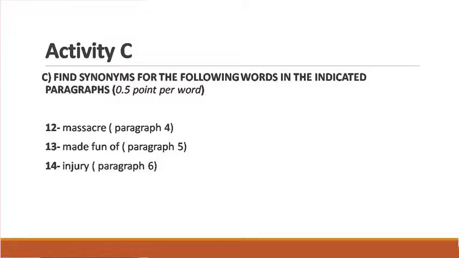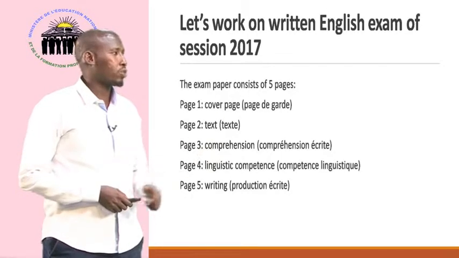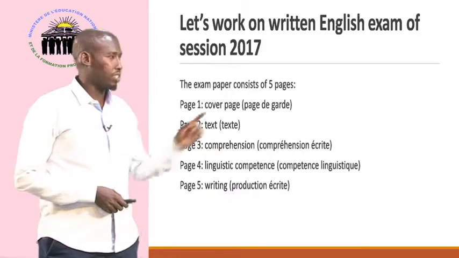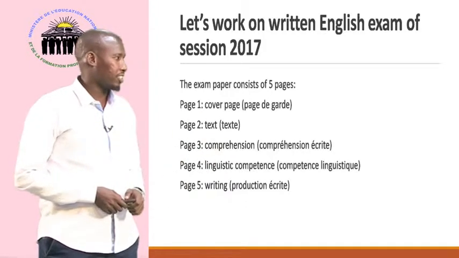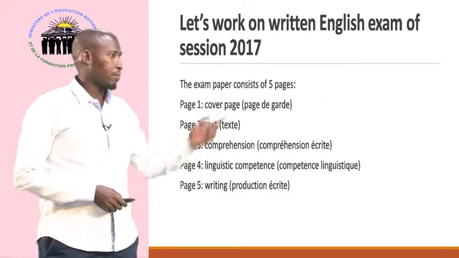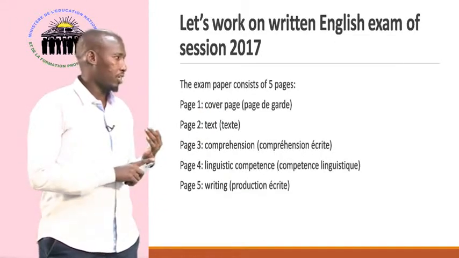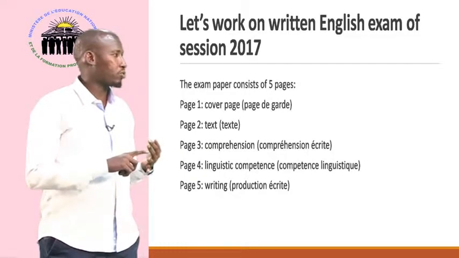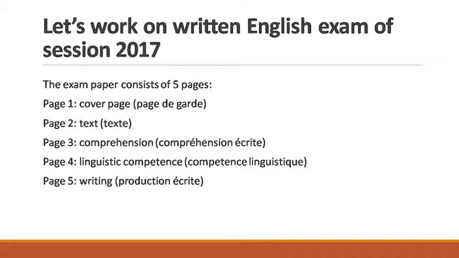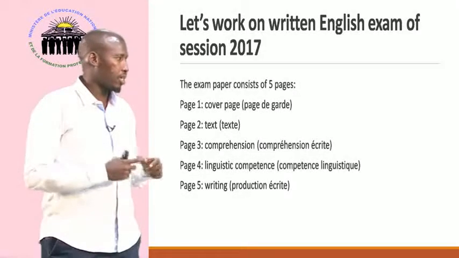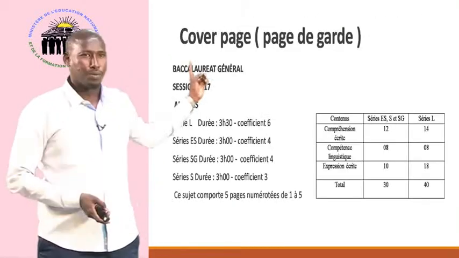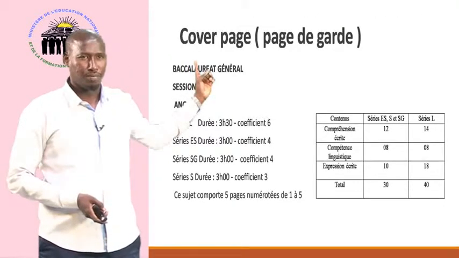Now let's work on the written English exam of session 2017. The exam paper consists of 5 pages. The first one is the cover page. The second one is the text. The third page is about comprehension. The fourth page is on linguistic competence. And the last one is about writing. Now, let's see the cover page.